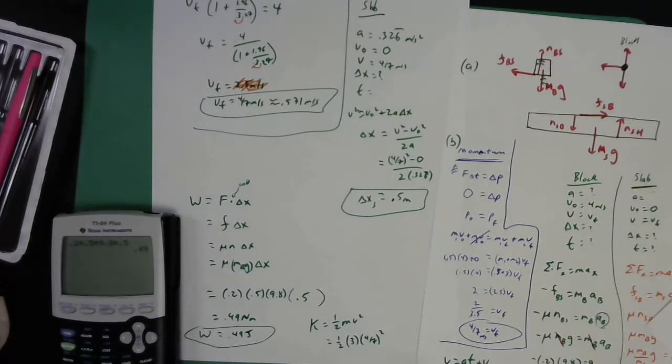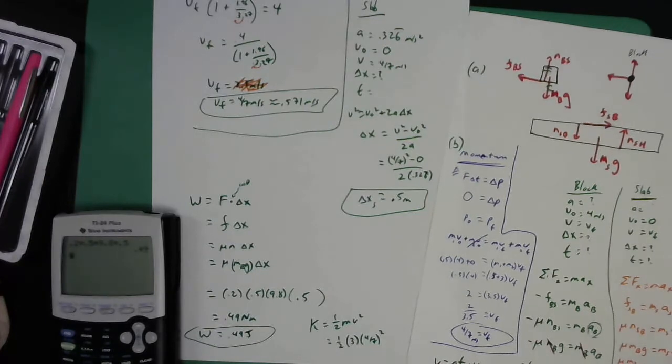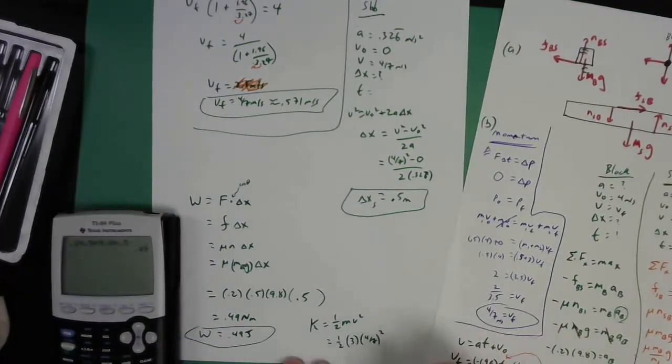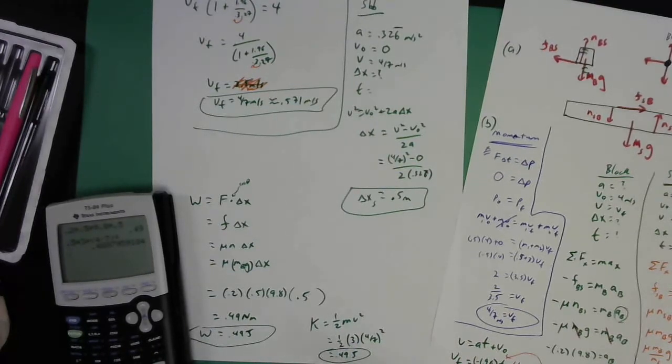Am I thinking about the previous problem? I'm thinking about the previous problem. Holy cow. What was the final velocity we came up with here? It was right there. Sorry. Oh, it was 4/7 meters per second. Yes, that's right. That's fine. Okay, so let's just do the math on that. I may be wrong. 0.5 times 3 times the quantity 4 divided by 7 squared. This isn't going to give me that. But look at that, 0.49. Look at that. Okay, I feel good about that. Okay, whew.